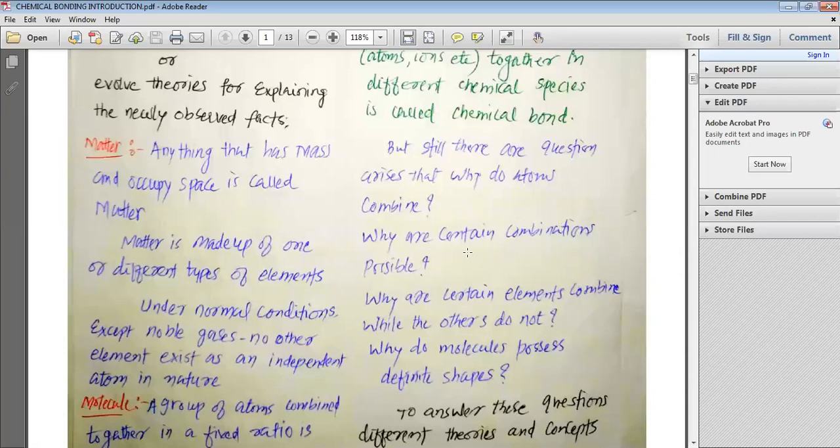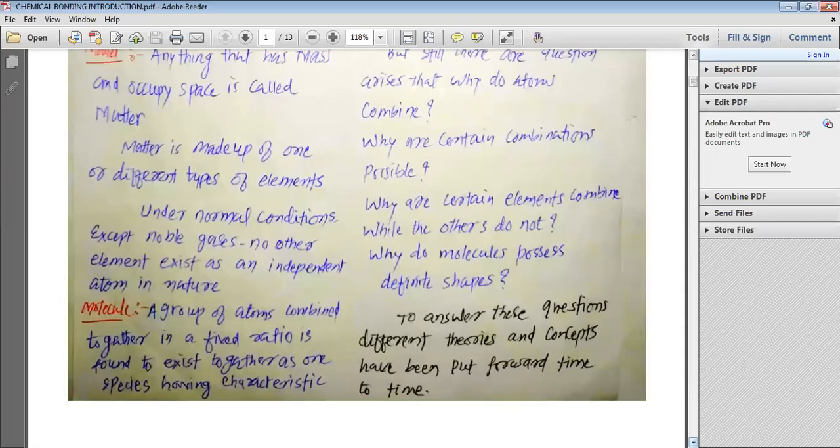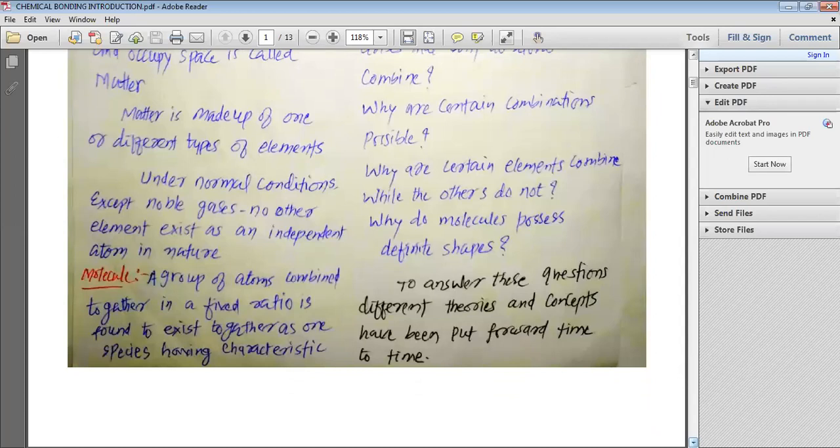Why are certain combinations possible? You know, we will see only NaCl. We will not see NaCl3 or Na2Cl. No, we will only see NaCl. So why are such certain combinations possible? We know H2O. We do not get H3O2. No, we'll get H2O. So why are certain combinations possible?